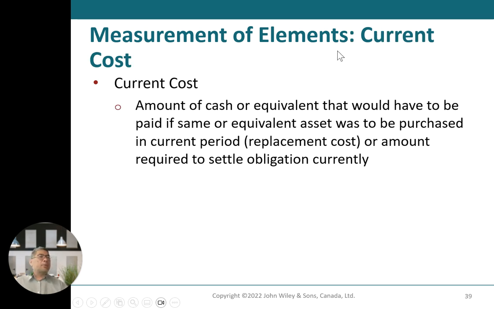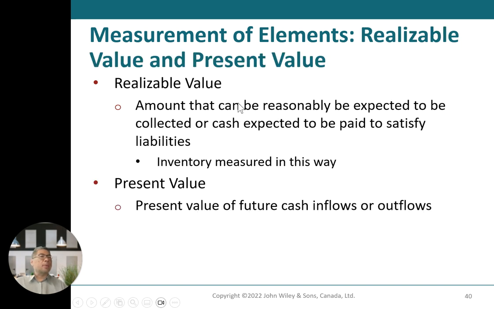In terms of measurement elements, current cost is the amount of cash equivalent that would have to be paid if the same equivalent asset were purchased in the current period, or the amount required to settle an obligation currently. In terms of realizable value and present value, there are two definitions here. Realizable value is the amount that can reasonably be expected to be collected, or cash to be paid to satisfy a liability. Inventory is measured in this way. Present value is based on the present value of future cash inflows or outflows.